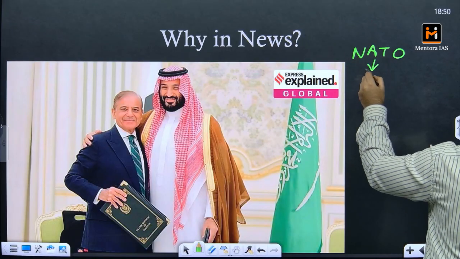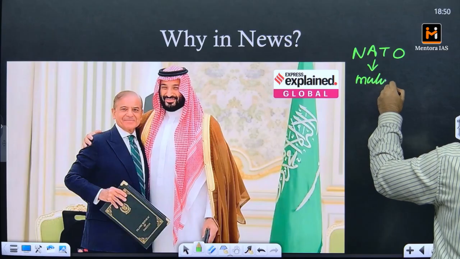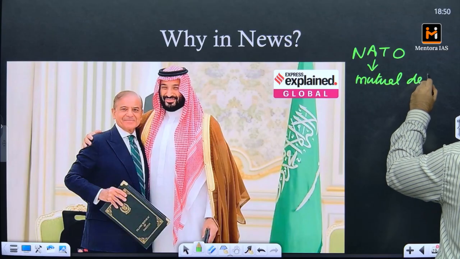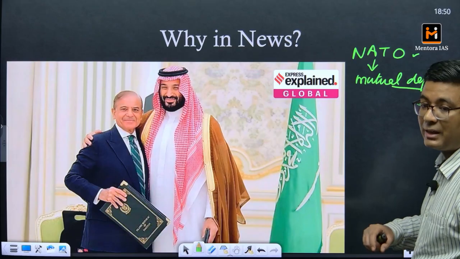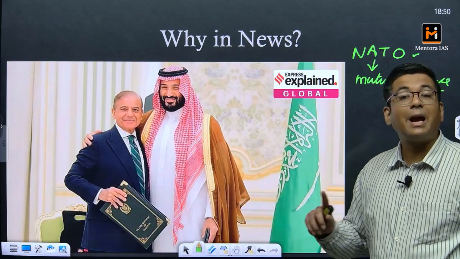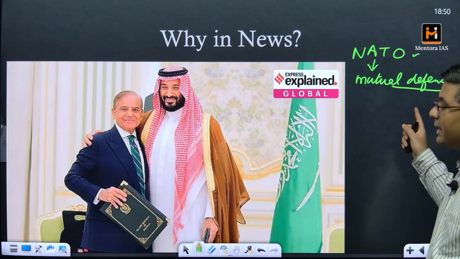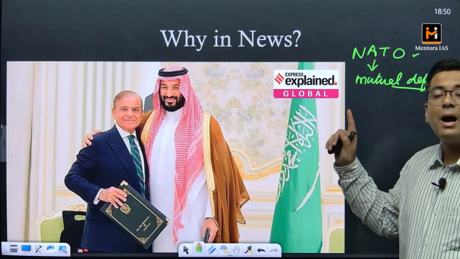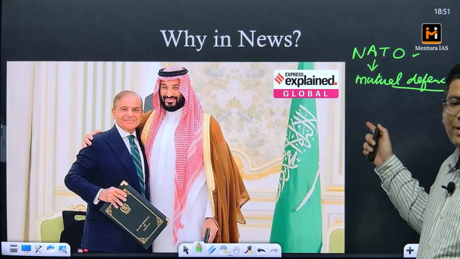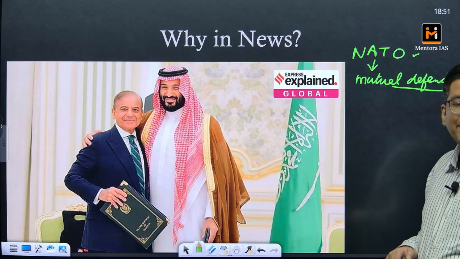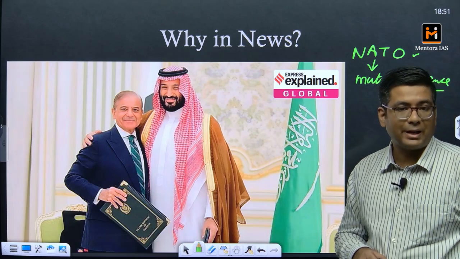If any kind of attack is done against any NATO member, that will be considered as an attack against the alliance, and subsequently all the members of the alliance are expected to send their troops and their weapons in order to reciprocate, or retaliate, against the aggressor.